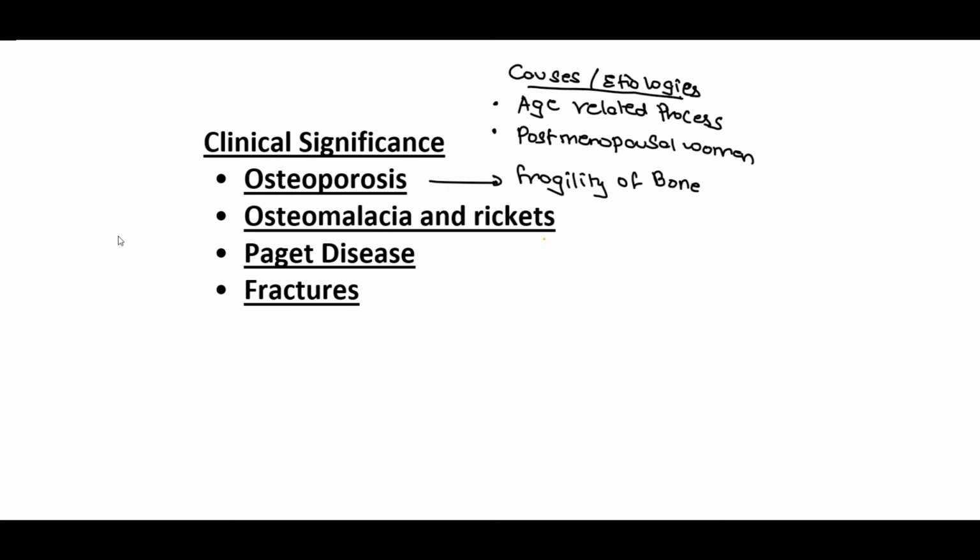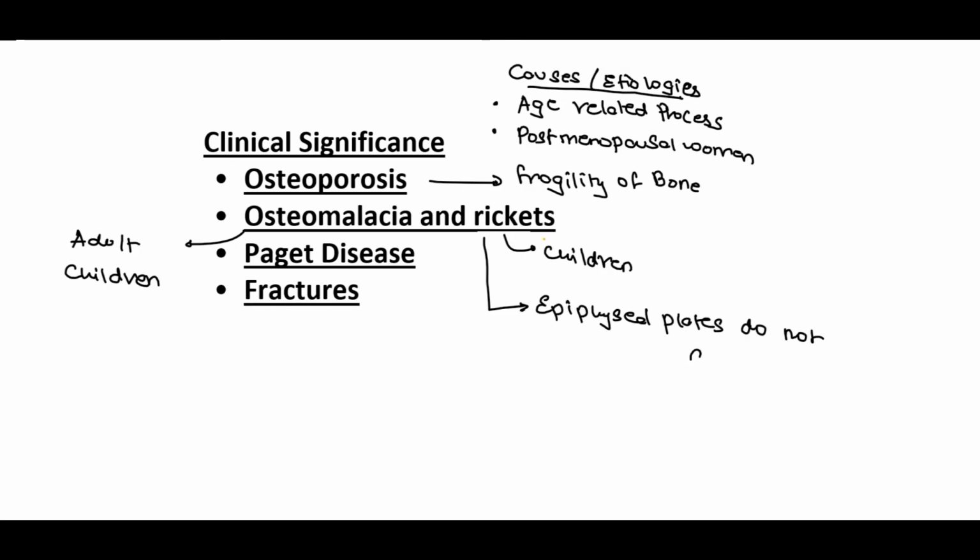Then we have osteomalacia and rickets. So osteomalacia tends to occur in both adults as well as children, whereas rickets only occurs in children. And rickets occurs due to the lack of fusion in the epiphyseal region, that is, the epiphyseal plates do not fuse, and so it can lead to bone deformities, that is, the bending of the bones.